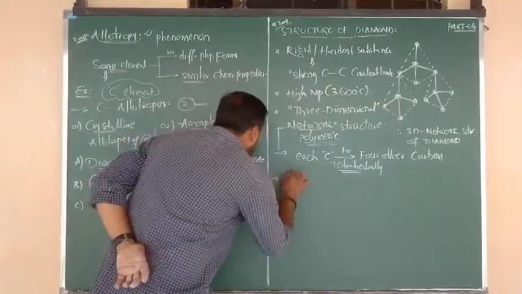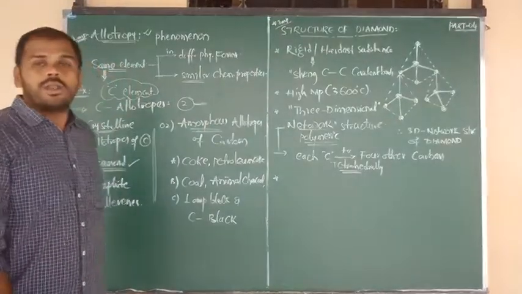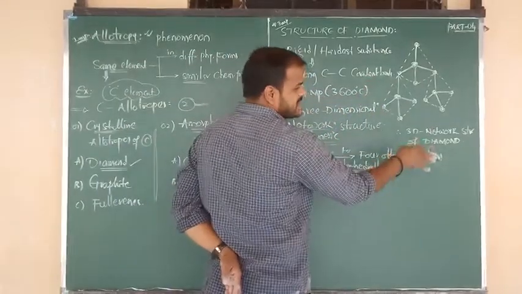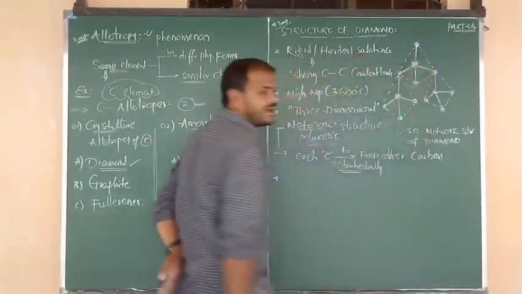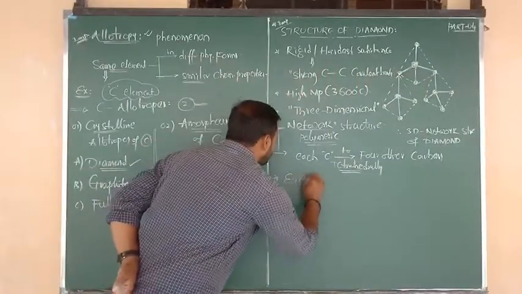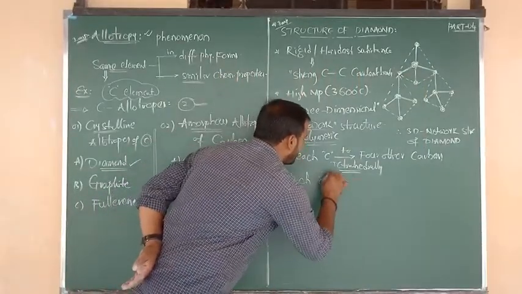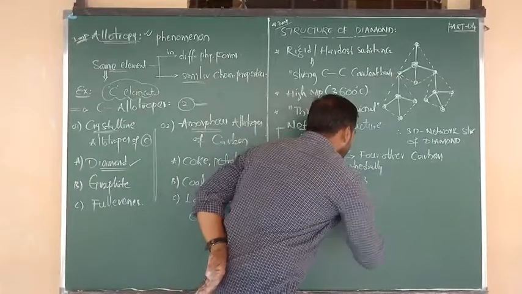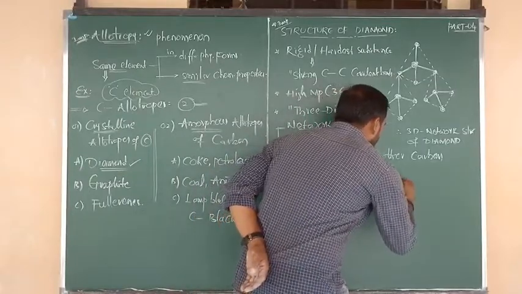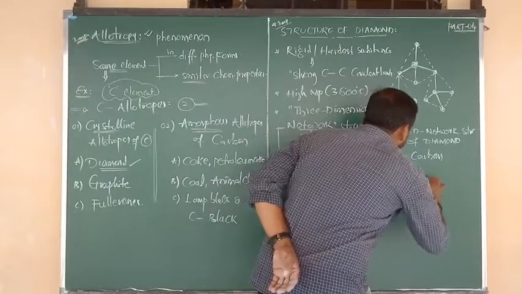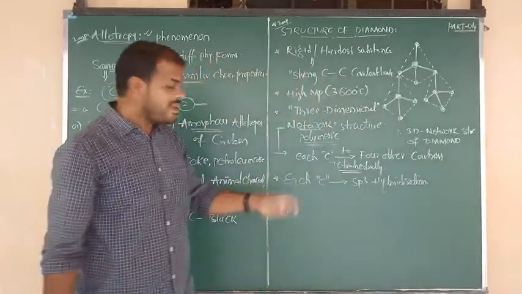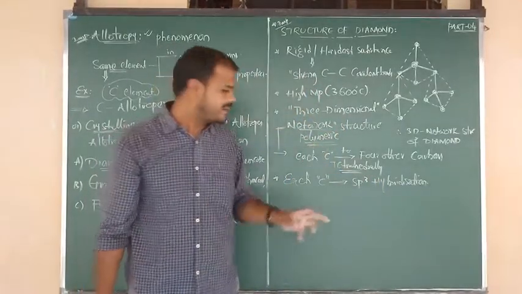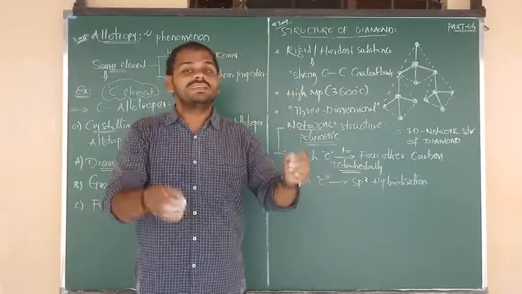Good. So next point I want to say, sir, what about the diamond hybridization? Diamond is a substance that is formed completely by using which atom? Carbon atom. So we have to say that in the structure of diamond, each carbon undergoes sp3 hybridization. This point you should remember. Very important, you have to remember 100%. So in case of diamond, carbon undergoes what hybridization? Carbon undergoes sp3 hybridization. Such hybridization information we are going to discuss in this chapter only.